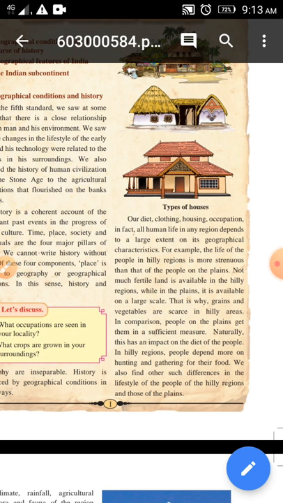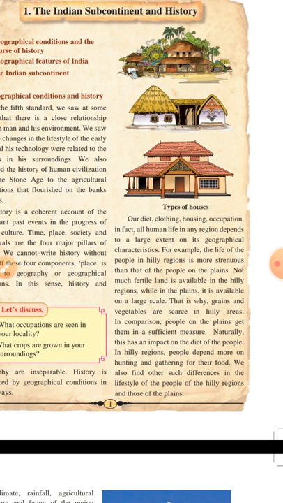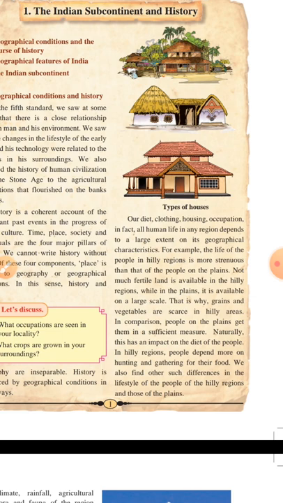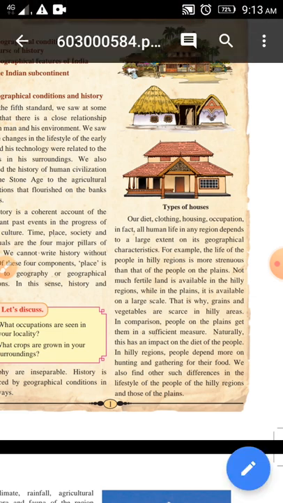Diet means food habits, clothing means whatever we are wearing, housing means our house structure, and of course our occupation. In fact, all human beings' life in any region depends to a large extent on its geographical characteristics. Our life depends totally on the geographical location where we are living.